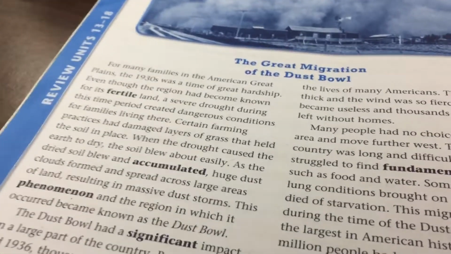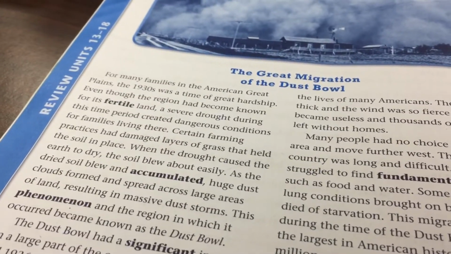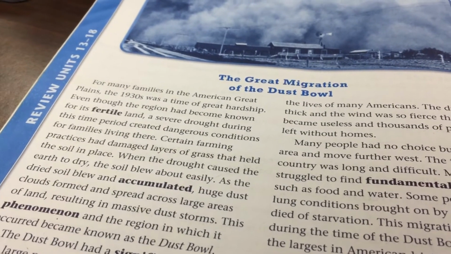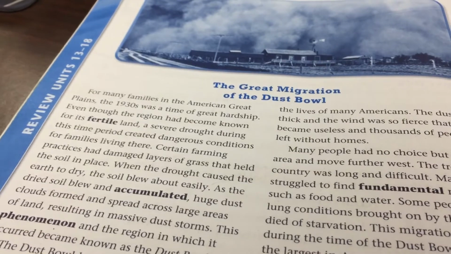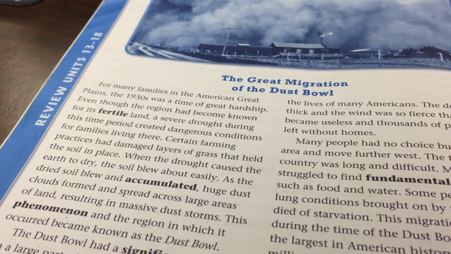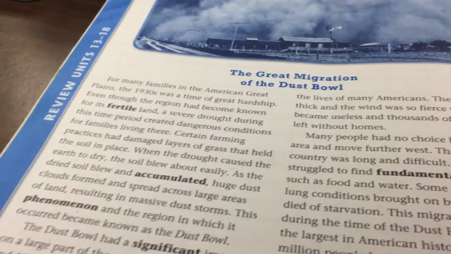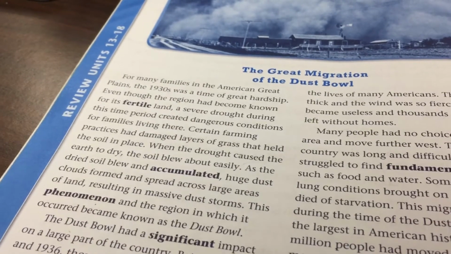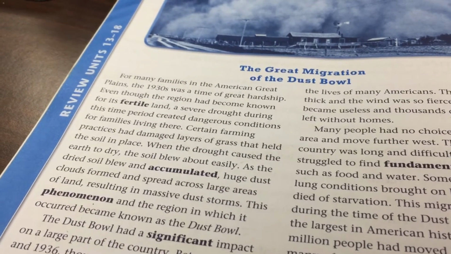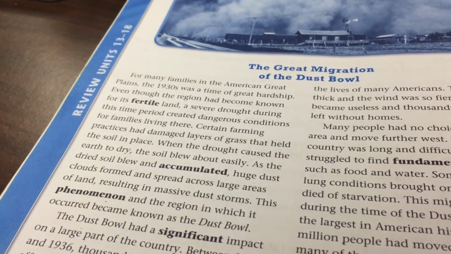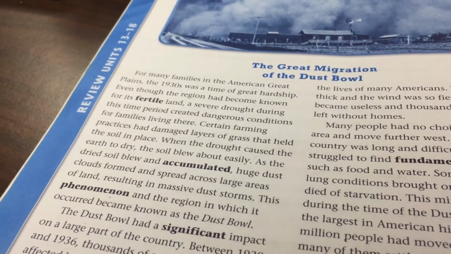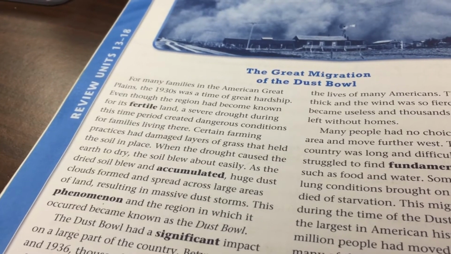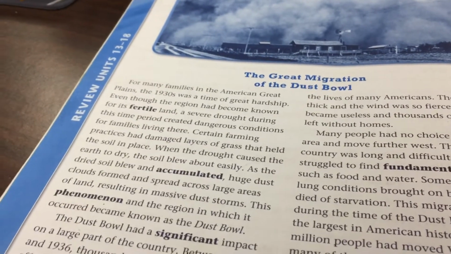The trek across the country was long and difficult. Many travelers struggled to find fundamental necessities, meaning basic necessities, such as food and water. Some people died from lung conditions brought on by the dust. Some died of starvation. This migration of people during the time of the Dust Bowl was one of the largest in American history. More than 2 million people had moved west by 1940, and many of them settled in California.